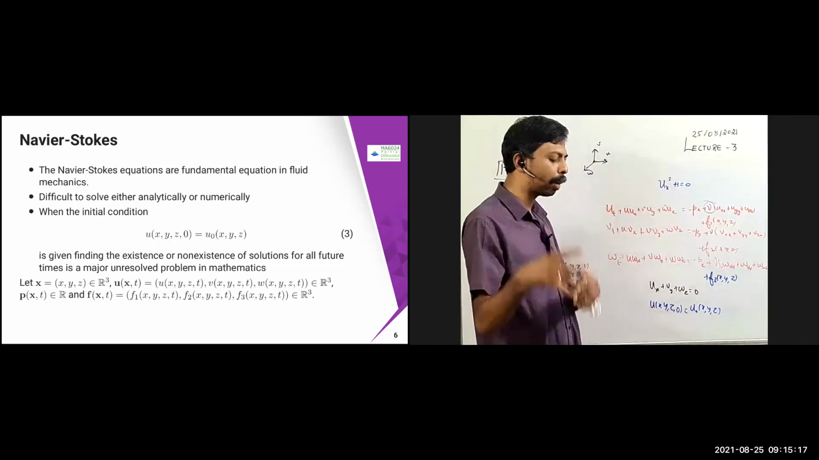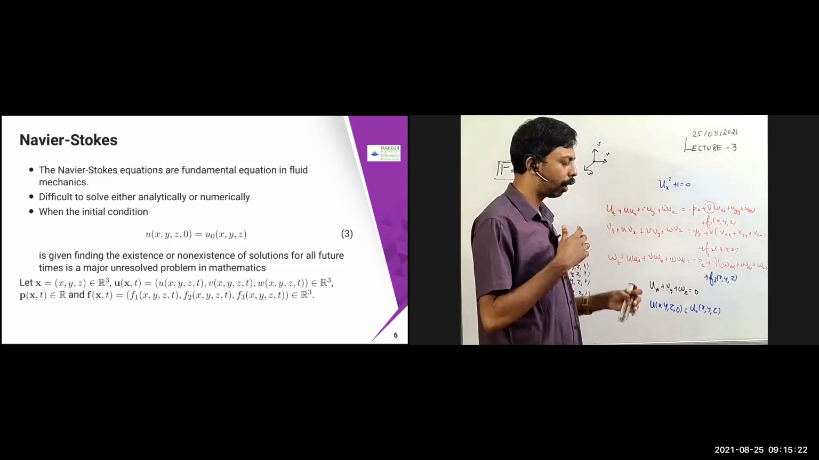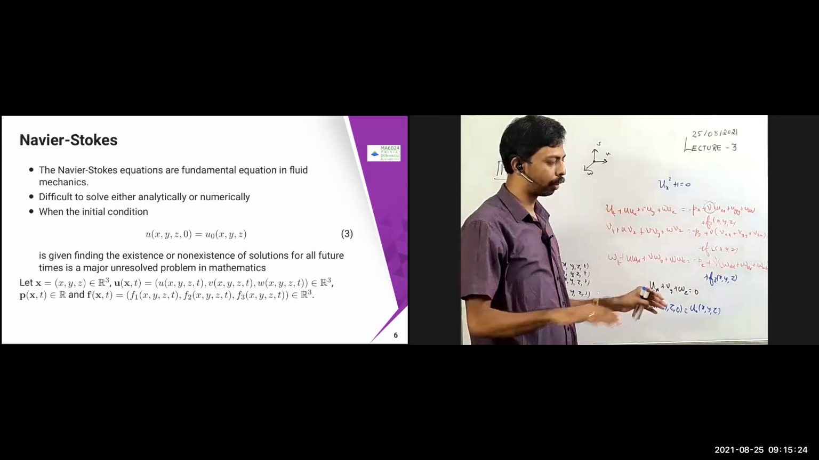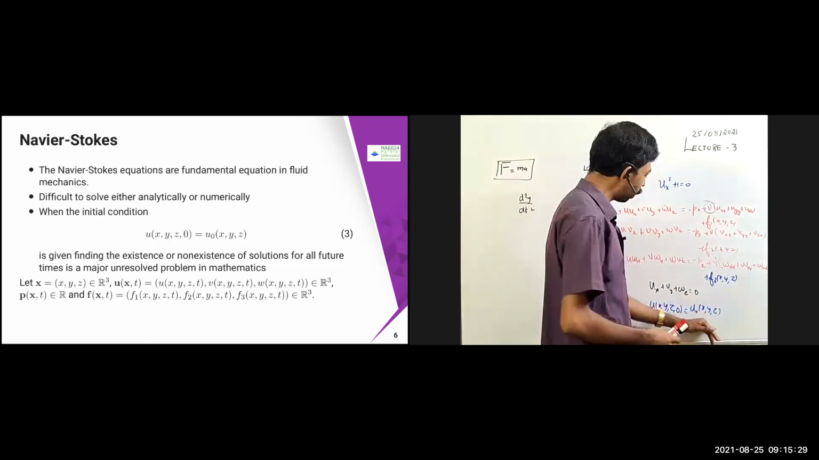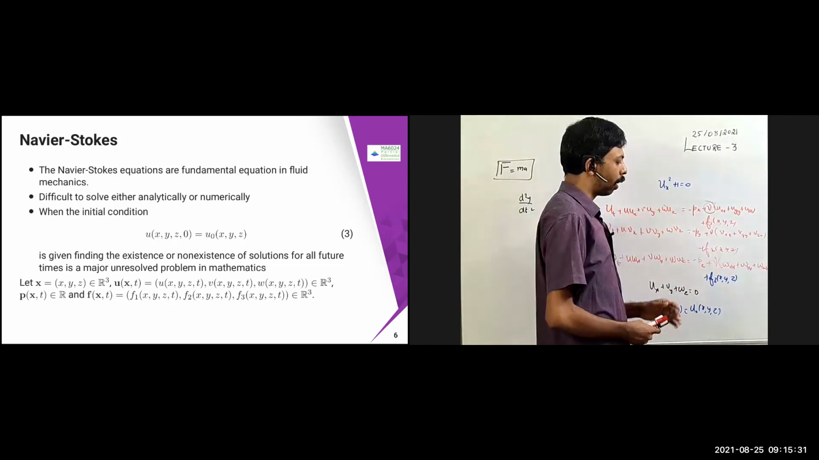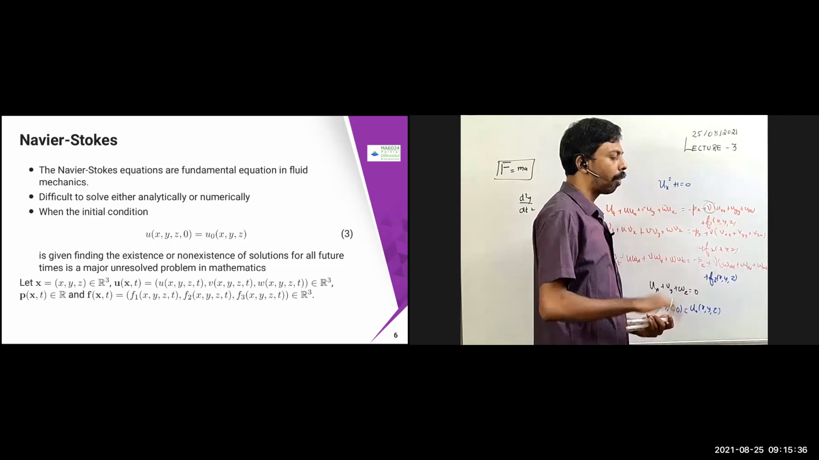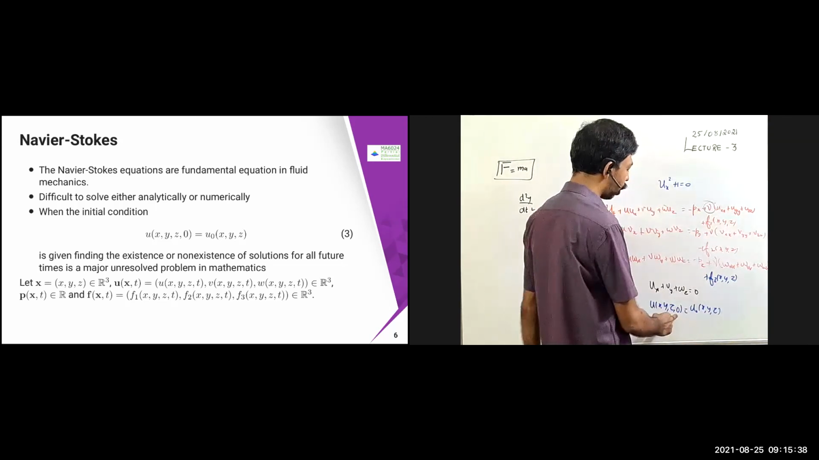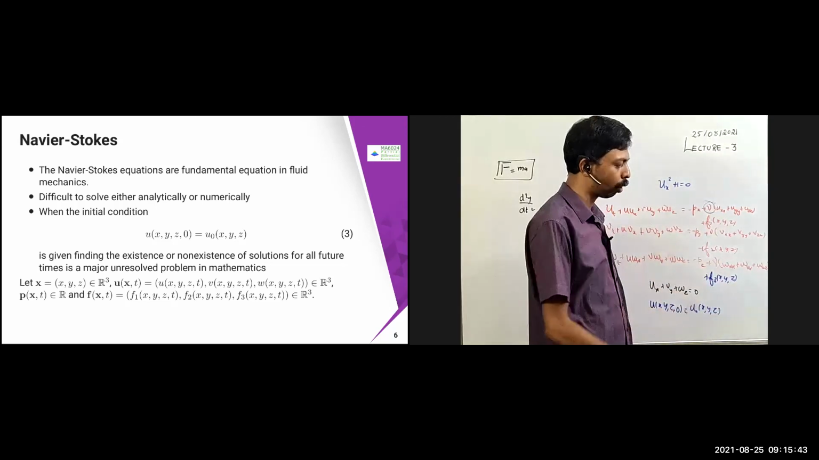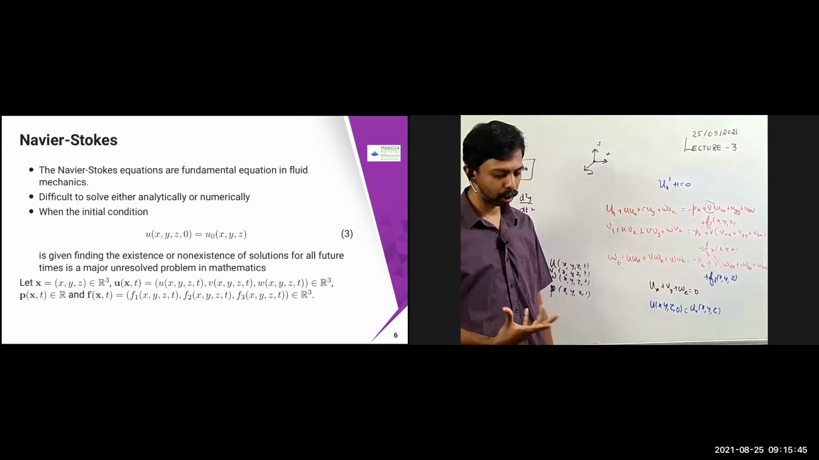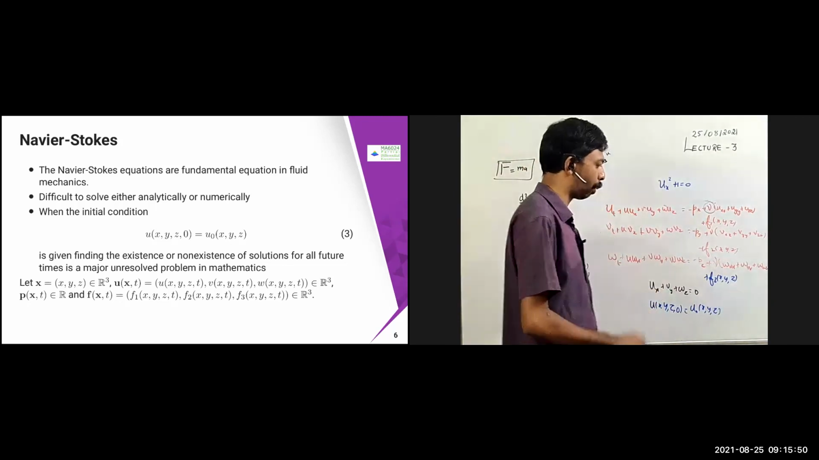After what time will it reach, or how long will it take to reach, or will it reach a high peak, or will it dissipate? All these questions you can ask. So this is given, and now the question is finding the existence and uniqueness of the solution, or non-existence of the solution, for all future times. At time t equal to 0 it is given. Now at time t equal to 10 or t equal to 100, you have to check whether the solution will exist or not. This is the major fundamental problem.